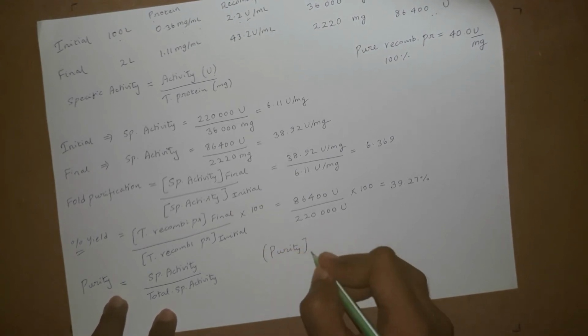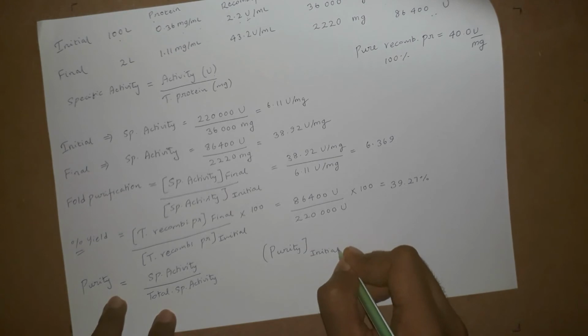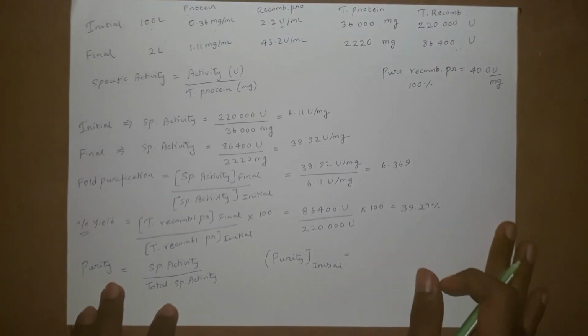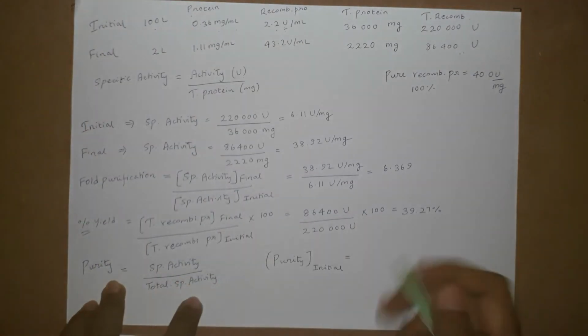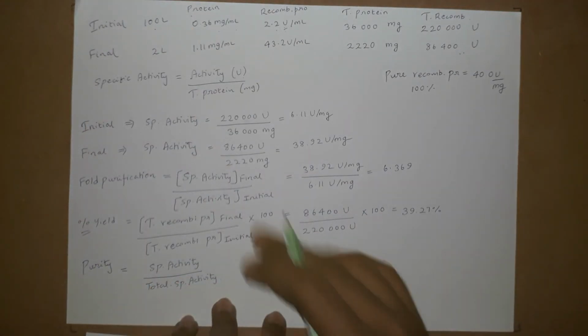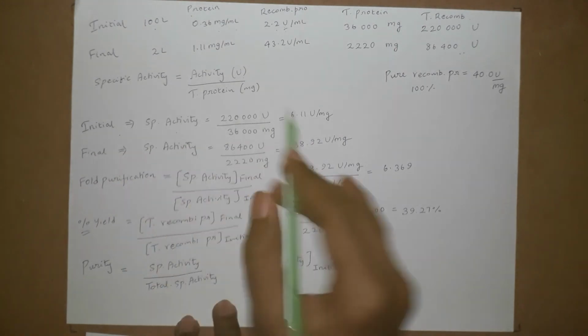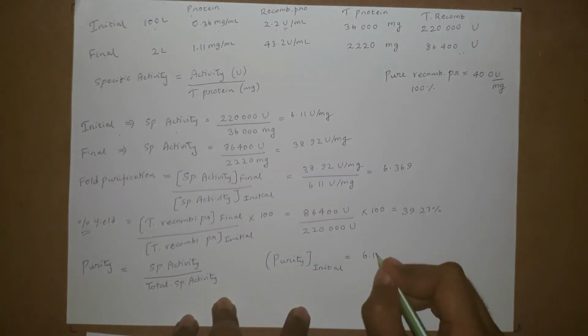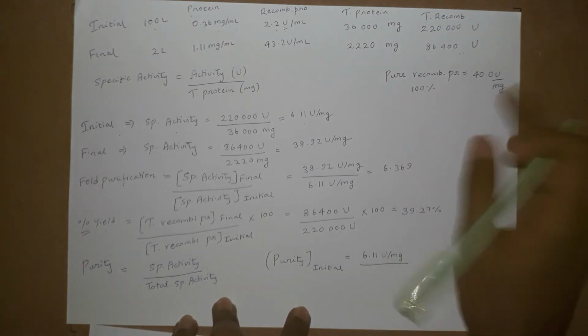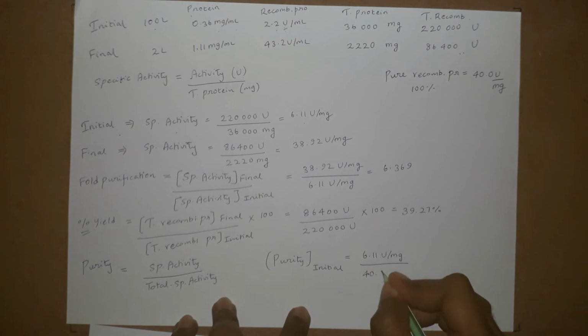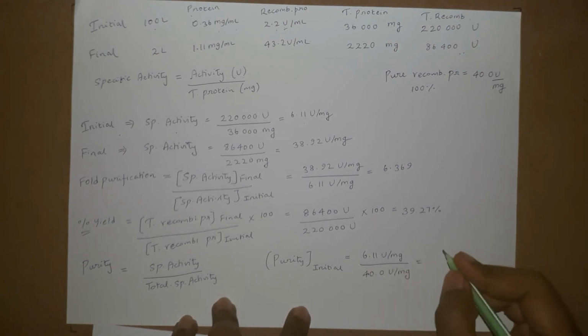Purity initial is equal to the specific activity at the initial stage, 6.11 U per mg, divided by the 100% recombinant value, 40.0 U over mg. So the purity is around 15.275%.